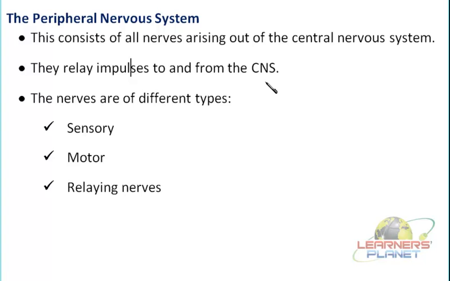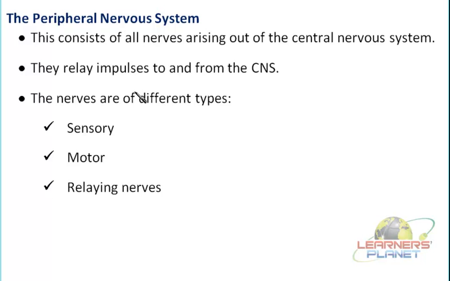But further, the response is to be given. So that response is the function of the peripheral nervous system. Initially the stimulus was conveyed and then the message was conveyed, but how your body movement and this transmittance take place is the major function of the peripheral nervous system.